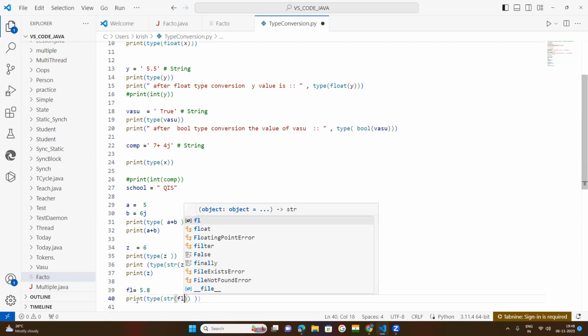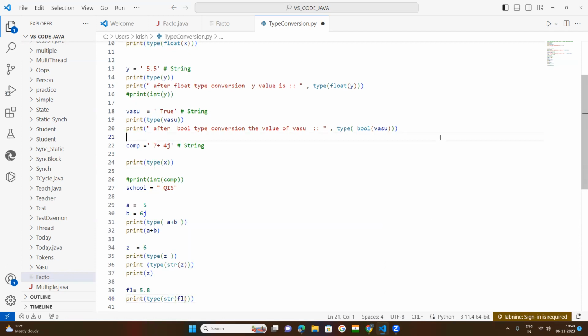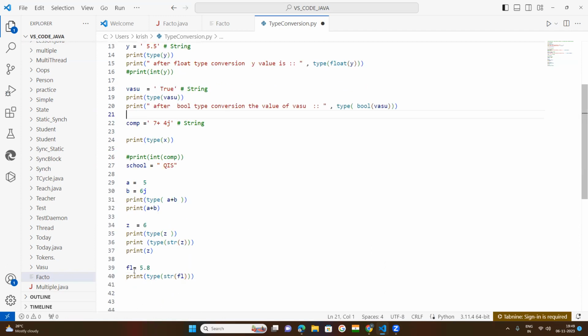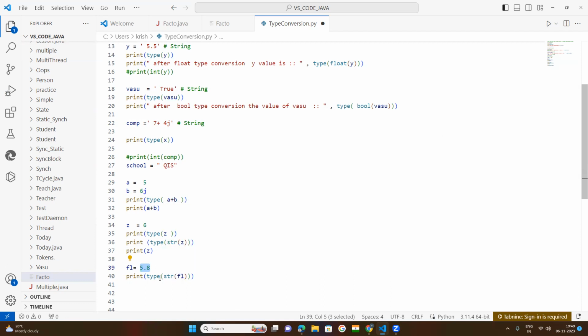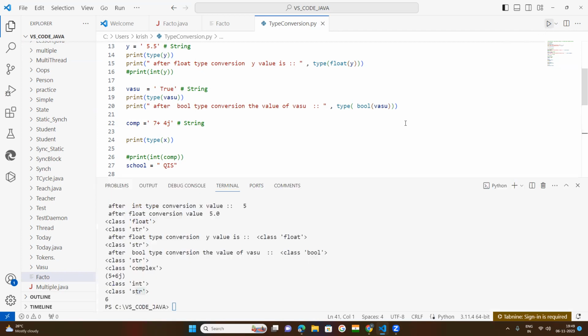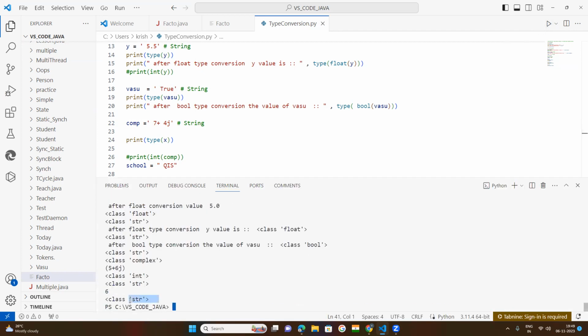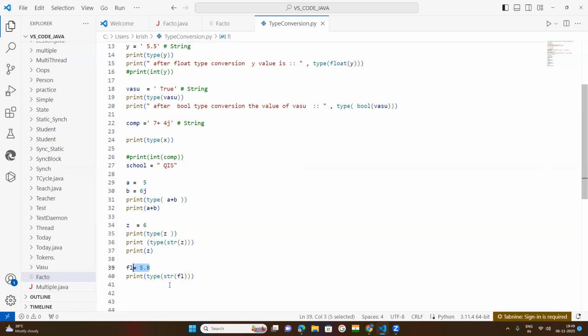You put the FL in the string function. Now what happened? By the string function, this 5.8 float will be converted into a string. Then after the type function, it will indicate that it is converted to string. See, now this is string. Your float is converted into string.